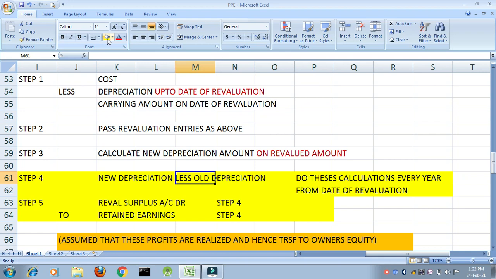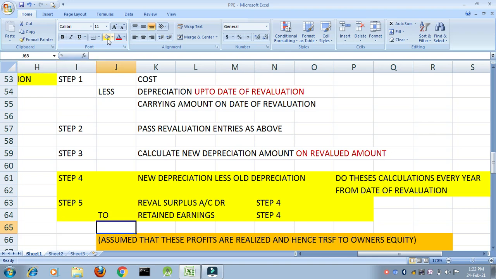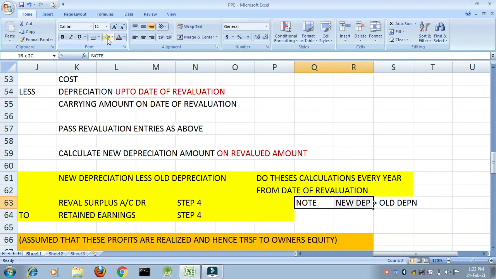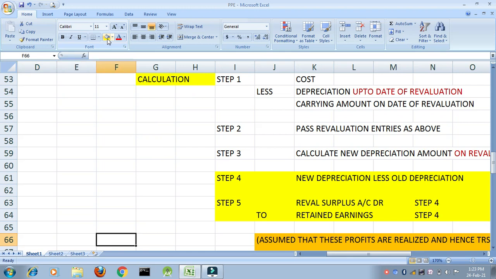One basic thing is new depreciation minus old depreciation. Only if the new depreciation is greater than the old depreciation, you will pass these journal entries. Otherwise, you won't. Okay. So, the very important note here is what? New depreciation is greater than old depreciation. This is very important. Only in this case will you pass these journal entries. Okay, pause the video, take down the notes.